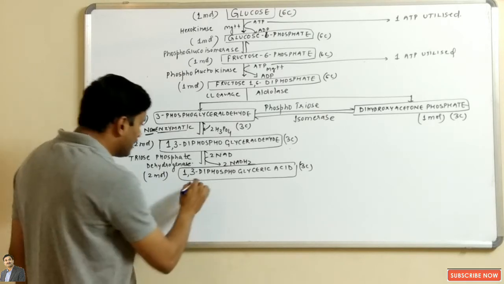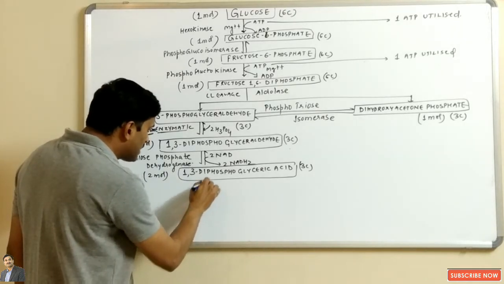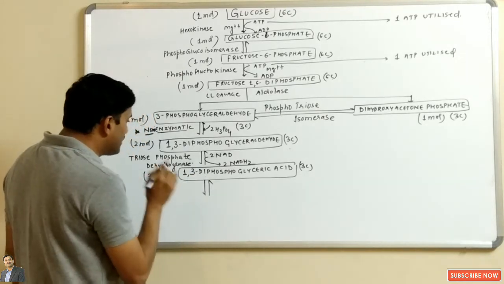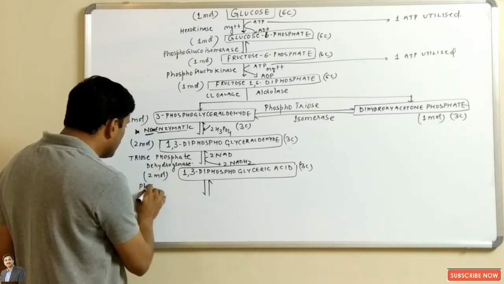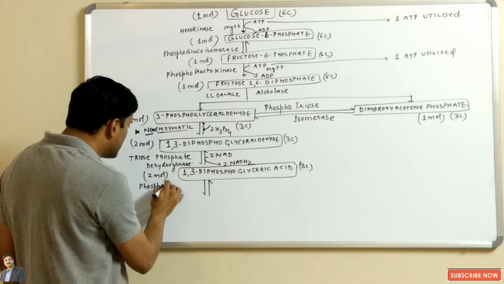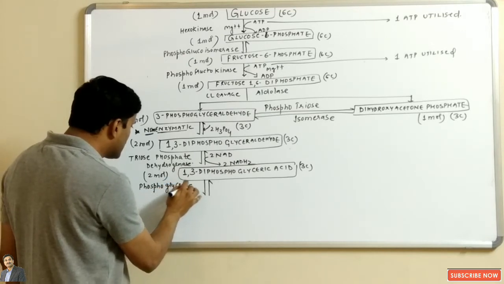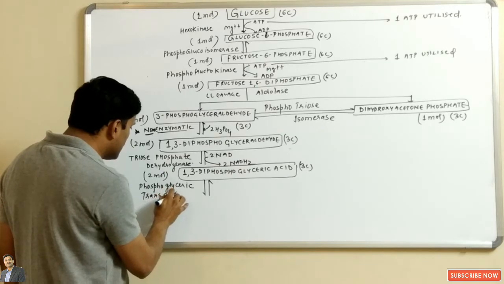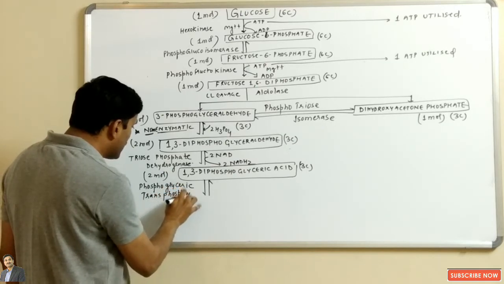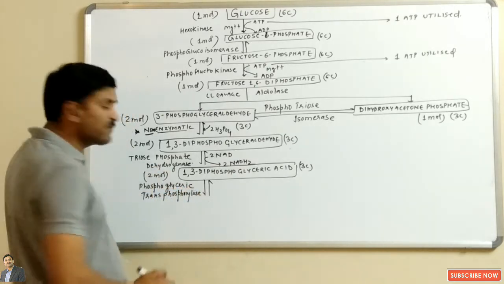Now what will happen in the next step? In the next step you can see that an enzyme will be used, and that is known as phosphoglyceric transphosphorylase.